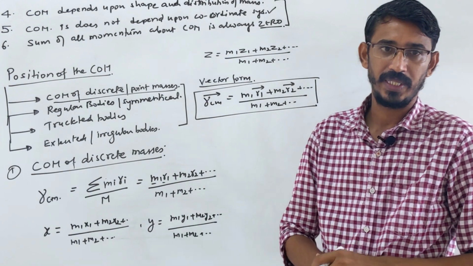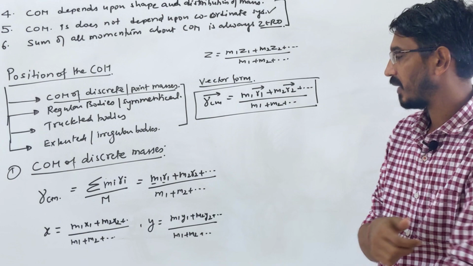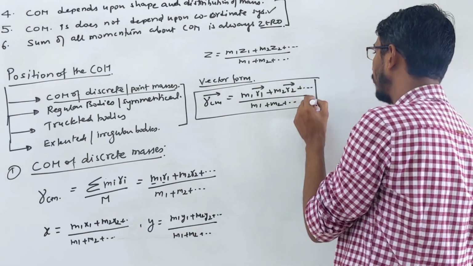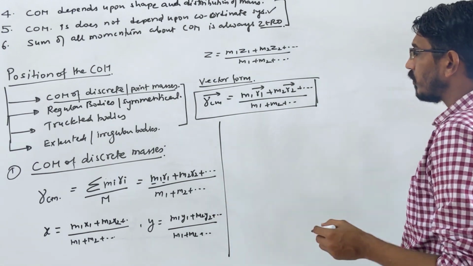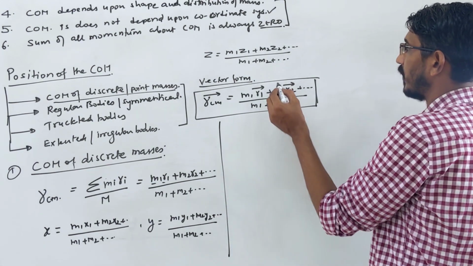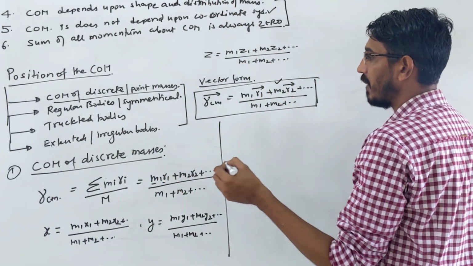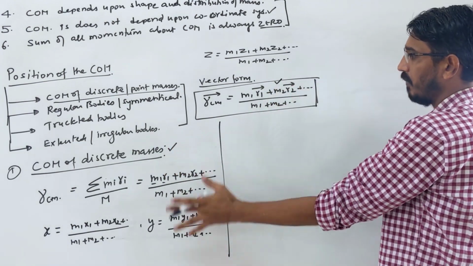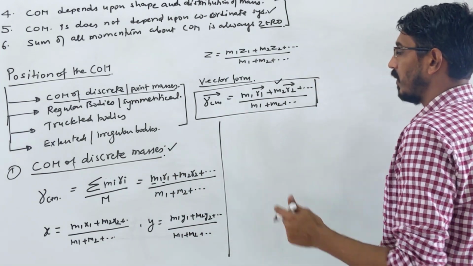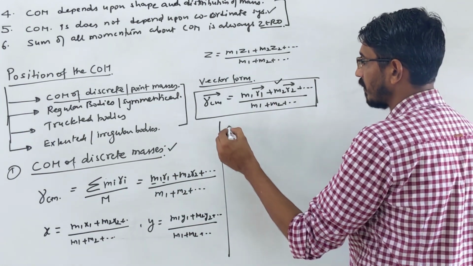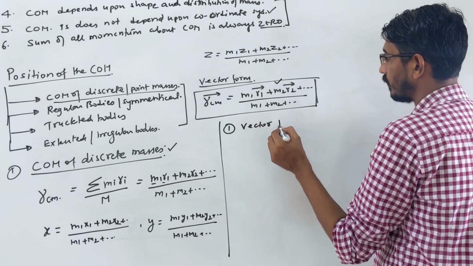This is the only formula we need to solve all questions based on discrete or point masses. Here we have four to five types of question patterns which are generally repeated in NEET again and again. I will talk about all those general patterns one by one. The first type of question is directly on vector form, then we will do the general point mass questions. Everywhere we have to use only this one formula. The first type of question is directly on vector problems, where they ask the question in vector form.